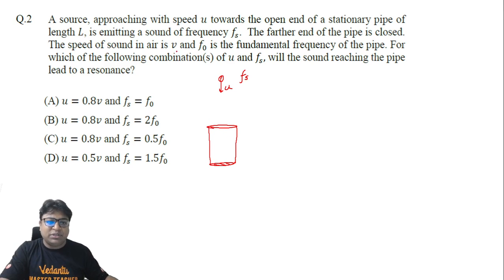The speed of sound in air is V and F naught is the fundamental frequency of the pipe. So this is the fundamental frequency. For which of the following combinations of u and fs will the sound reaching the pipe lead to a resonance?